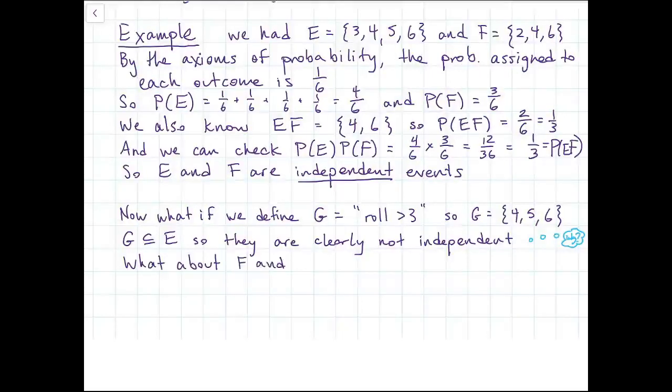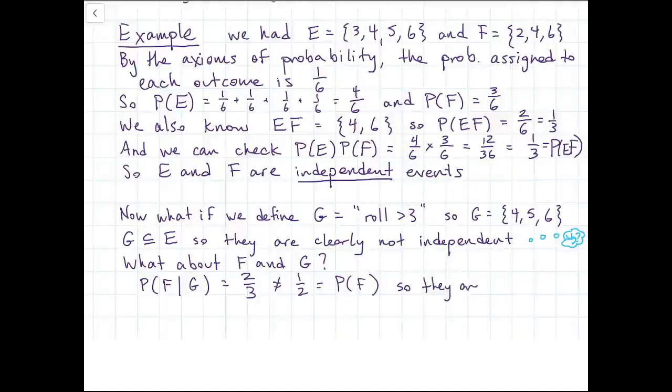All right, let's think about F and G now. Are they independent? Well, we can check the official definition, or we can use the alternate definition. Let's think about the probability of F given G. So G is the outcomes 4, 5, and 6. So if we know that G has occurred, we know that the roll is 4, 5, or 6, then the probability of F, the probability of it being even, is just, well, there's 2 out of those 3 things, 4 and 6 are even, which is not equal to the unconditional probability of F. So in this case, they're not independent.